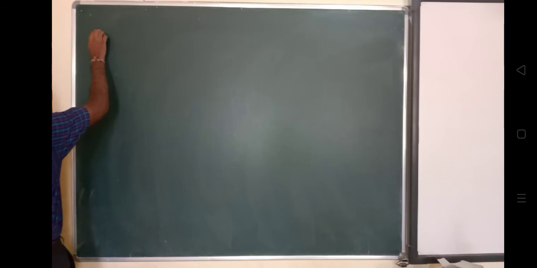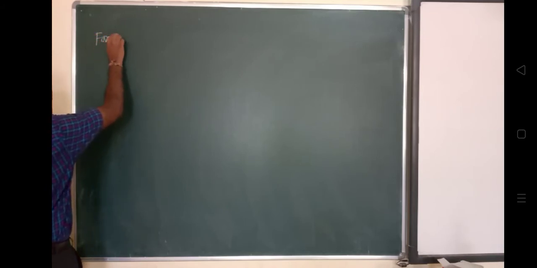We have seen just the introduction to molecular orbital theory. Now, how does the formation of a molecular orbital take place?